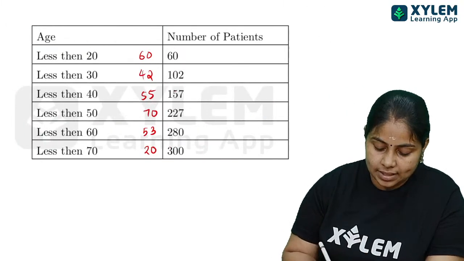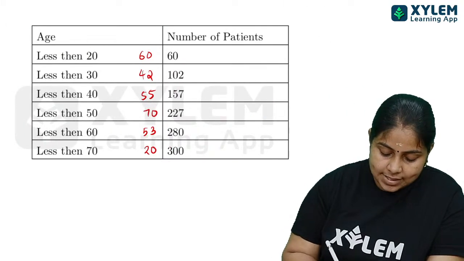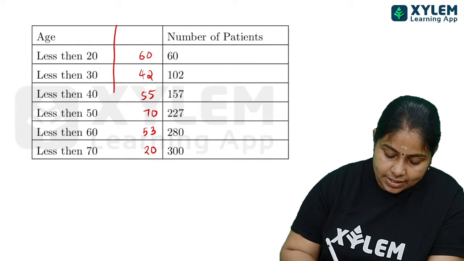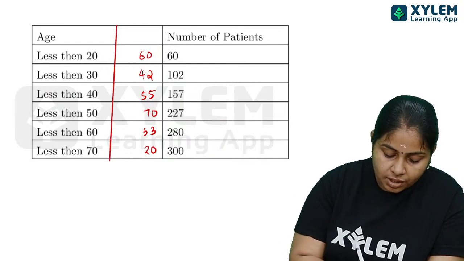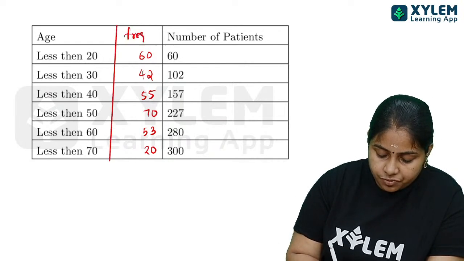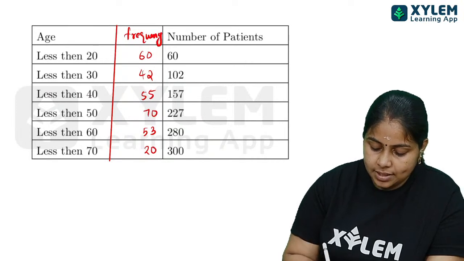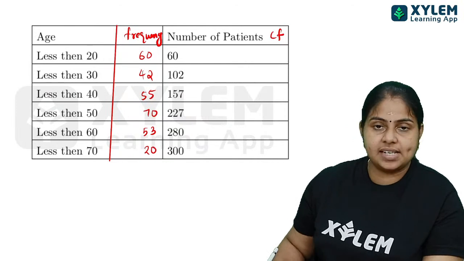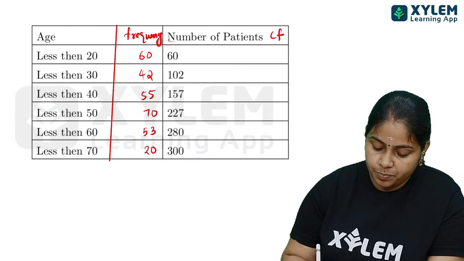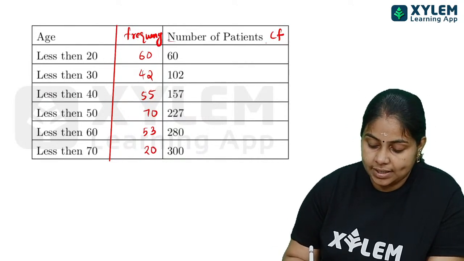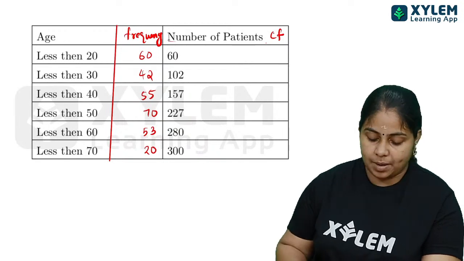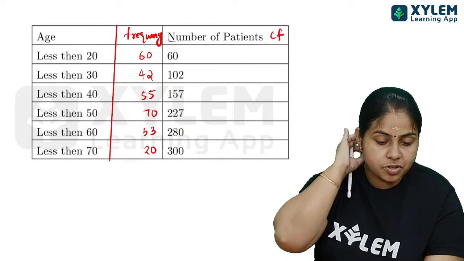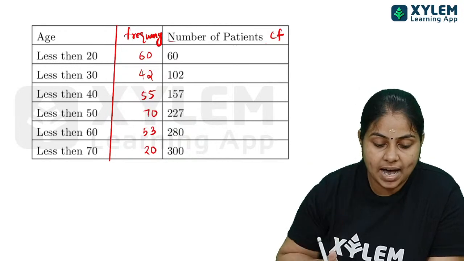So for writing that table, first of all, the less than type will be here, and after that, here we must write the frequency. Okay, frequency, and number of patients. This is actually CF, cumulative frequency. So instead of number of patients, if you are writing CF, it is correct. When you are preparing the cumulative frequency table, you must have all these things.